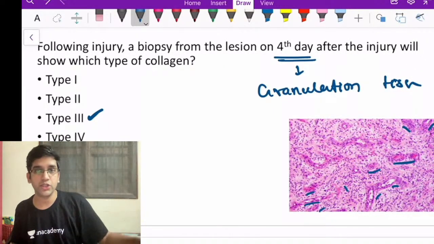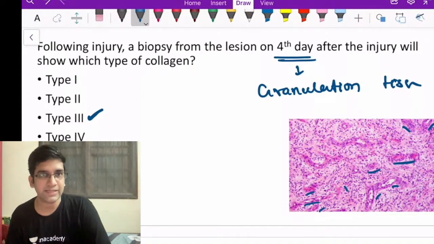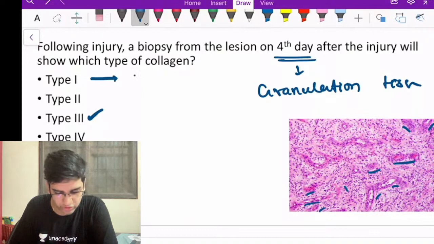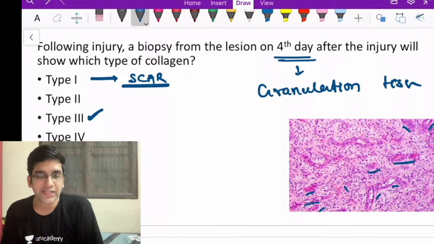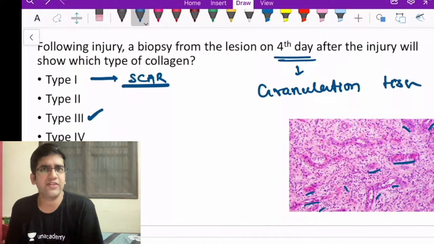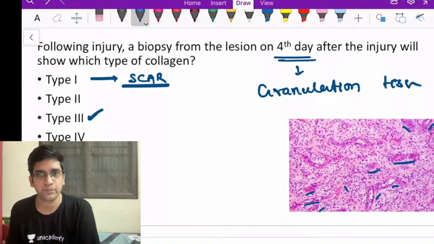But in which tissue will you have type 1 collagen? Few of you answered option A. Type 1 collagen will be seen in a mature scar tissue. I want you to remember this forever, because I can easily twist this question and ask. It's a very basic fact. If I say that a patient has liver cirrhosis, cirrhosis is nothing but scar tissue, right? What type of collagen will you see? Type 1 or type 3?